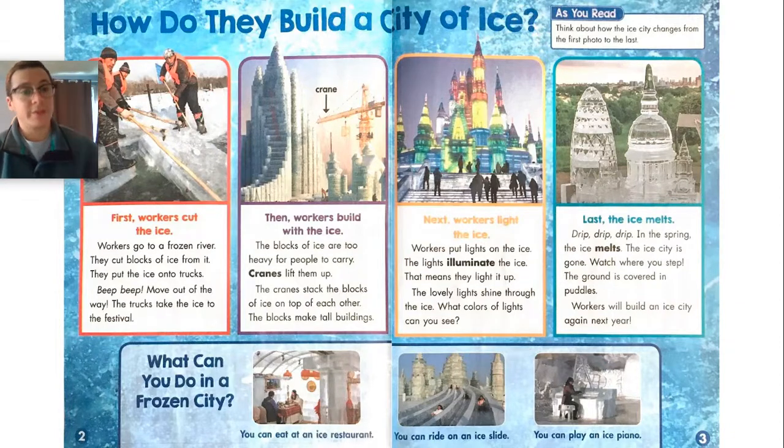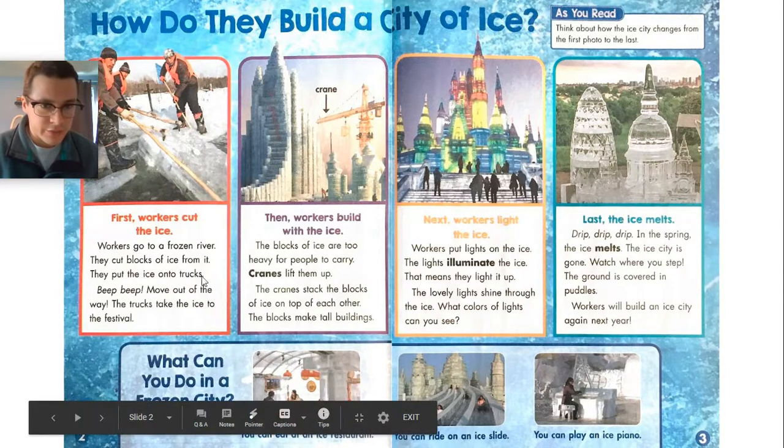All right, so say I'm living in an ice castle. I'm all bundled up. I've got my coat and scarf and mittens and all the things that I need for when it's cold outside, and I want to play some music. I just need to play the music. I need to find something that will help me play the music. And I know that the answer to that is on this page. So let's look over here.